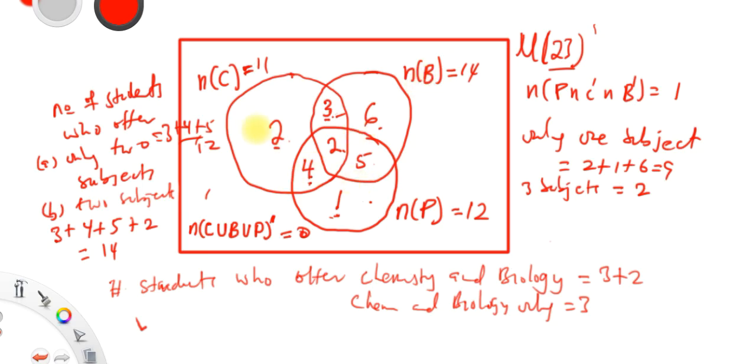In the same way, the number of students who offer chemistry and physics, which is 4 in this case, is the same as saying the number of students who offer chemistry and physics but not biology.